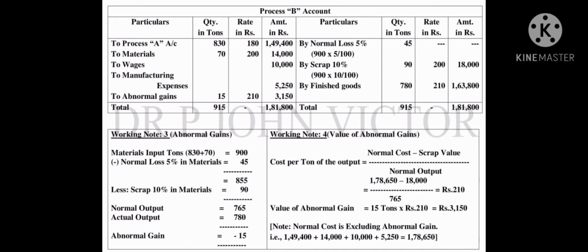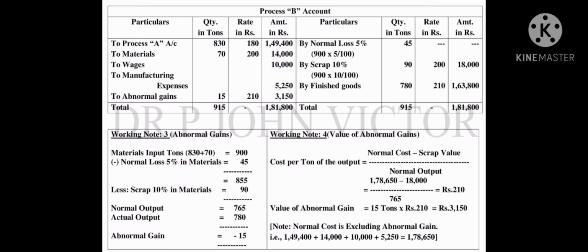Likewise, manufacturing expenses are also given as rupees 5250. Okay, but below I have worked out the abnormal gain. Please don't touch that, don't think of that. Let me come to explain that later. Then go to the credit side.